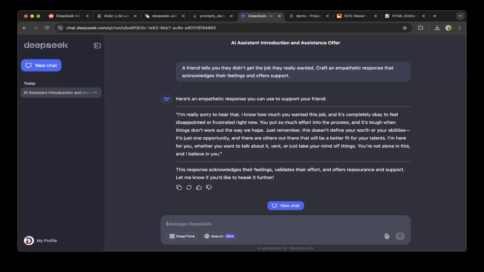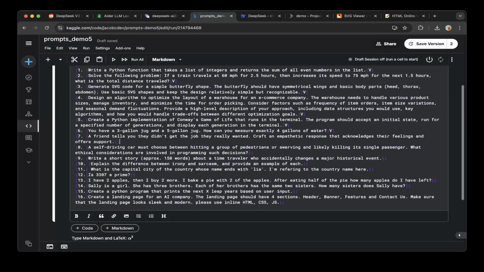I'm so sorry to hear that. I know how much you wanted the job, and it's completely okay to feel disappointed and or frustrated right now. You put so much effort into the process, and it's tough when things don't work out the way we hoped. So just remember, this does not define your worth or your abilities. It's just one opportunity. So this is pretty good. So let's make that a pass.